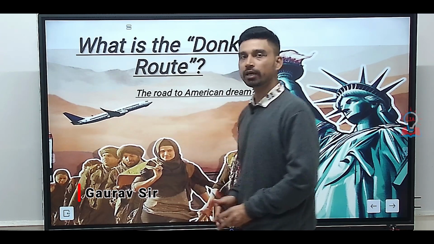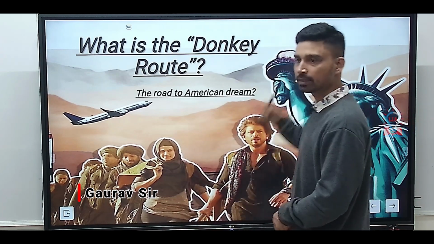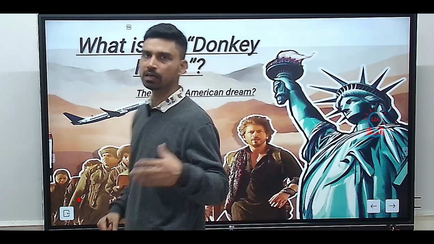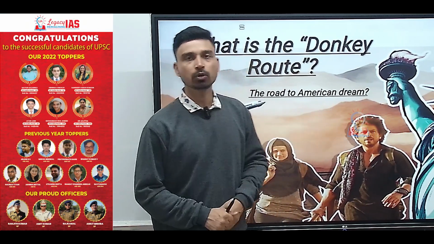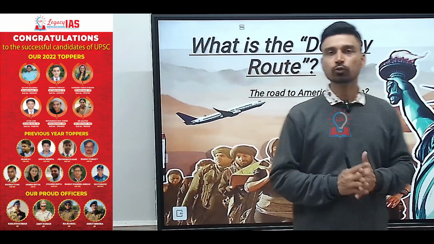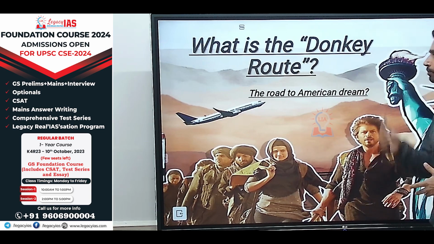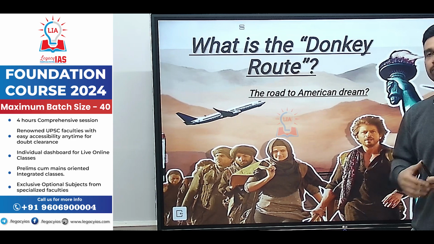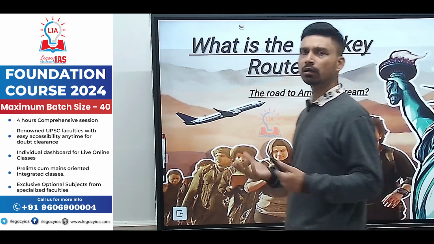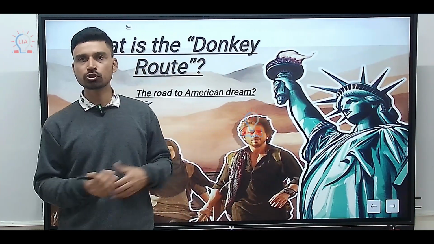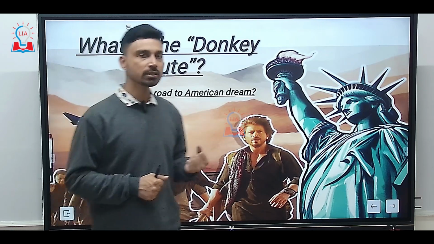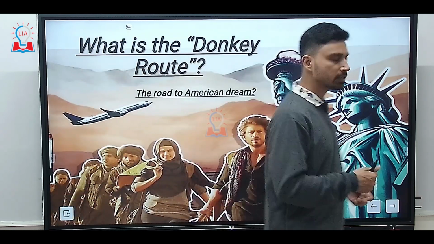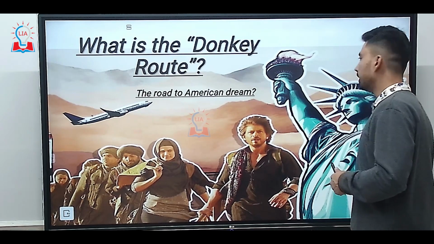In today's video, we are going to discuss a recent term that has made news headlines, especially after the release of the movie by Shah Rukh Khan called Donkey. So what is the Donkey route? Basically, the Donkey route refers to the road to the American dream, when illegal migrants from India or any other part of the world try to reach the US coast through illegal methods. So we are going to discuss in detail the entire route, especially with reference to Indian illegal migrants.